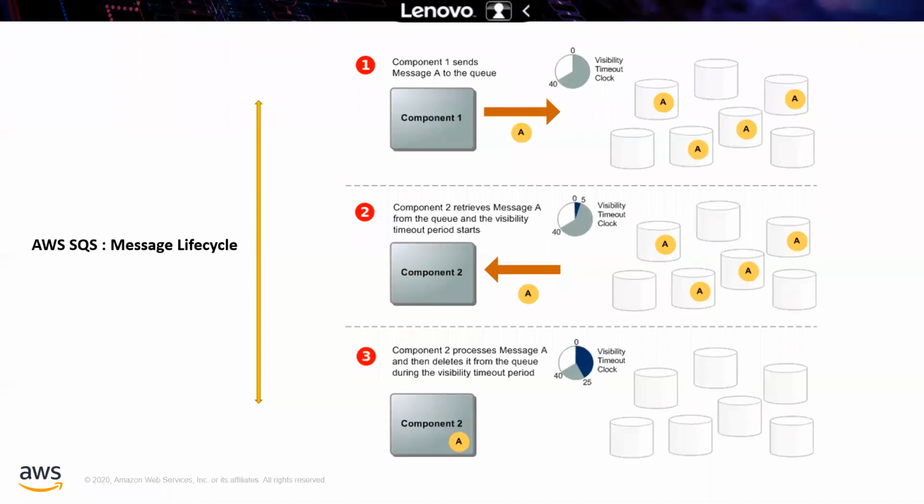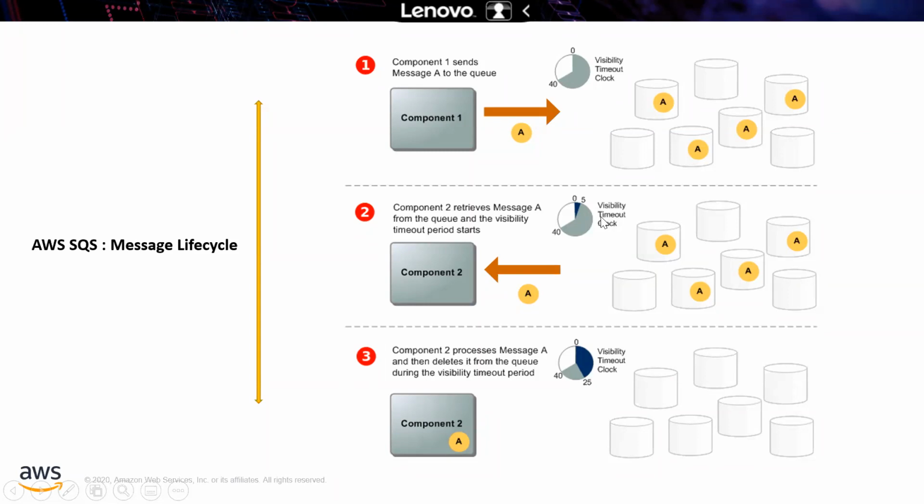And moving to the life cycle perspective, whenever component one sends messages to the queue, you have a visibility timeout. So that message will be displayed only within that visibility timeout, however much time you have set up. The component 2 receives the message from the queue, and the visibility timeout period starts.